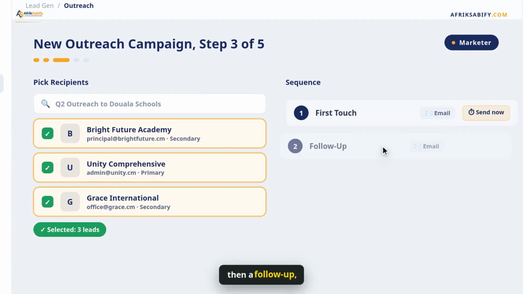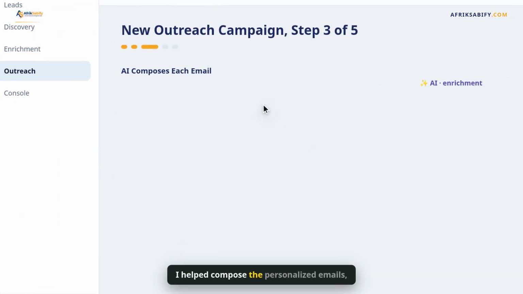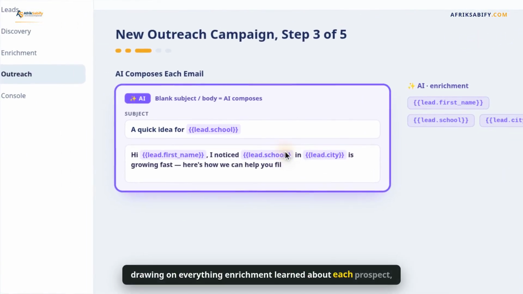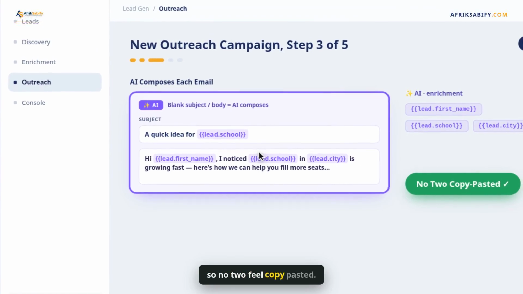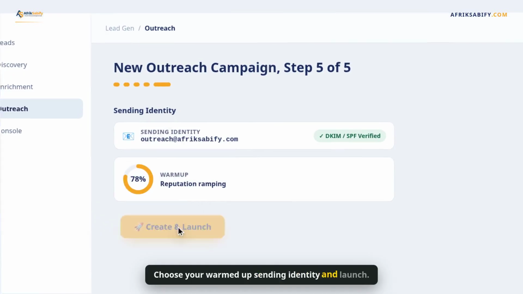First touch, then a follow-up, then one more, each with its own delay. AI helps compose the personalized emails, drawing on everything enrichment learned about each prospect, so no two feel copy-pasted. Choose your warmed-up sending identity and launch.